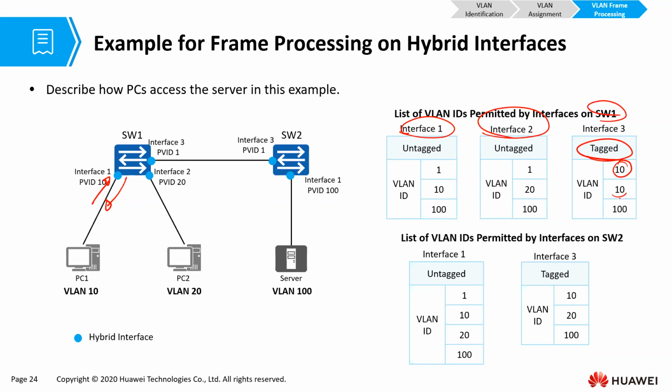It will permit VLAN, I think this is supposed to be 20, I believe this is a typo, permits VLAN 20 and permits VLAN 100. Are we together? Yes, we are. And then when we look at switch 2, its interface 1 is untagged. By untagged, we mean it will tag and untag all these VLANs.